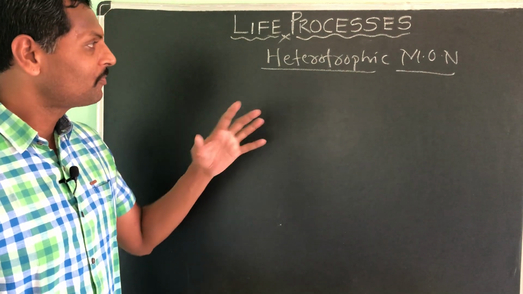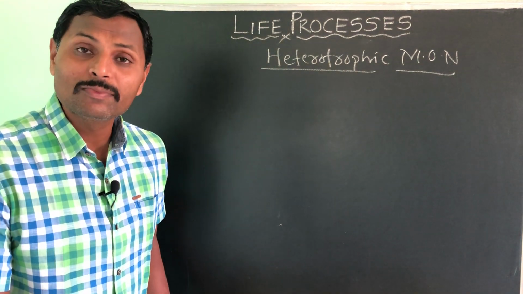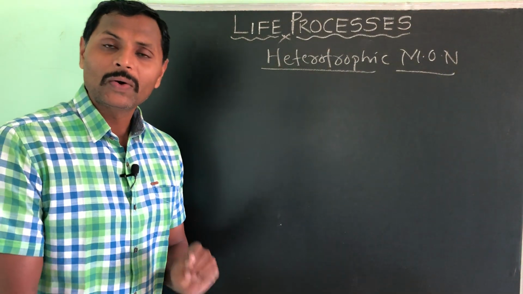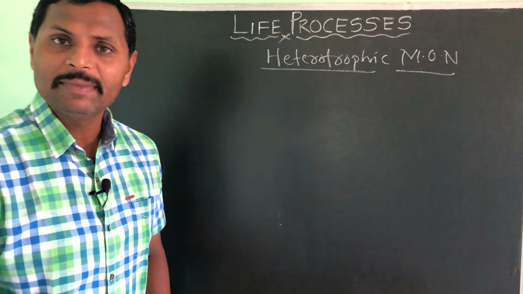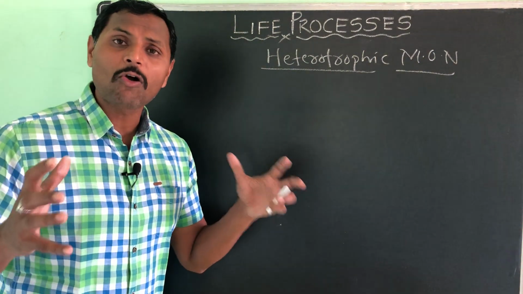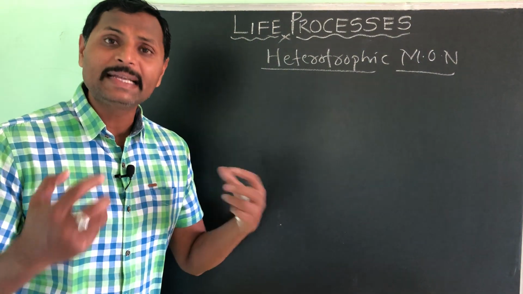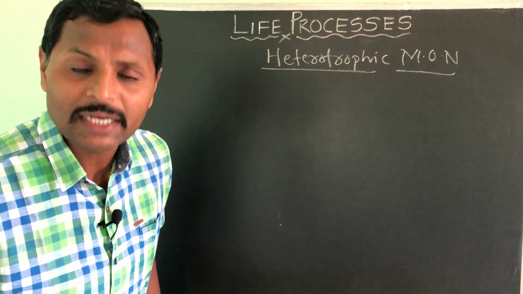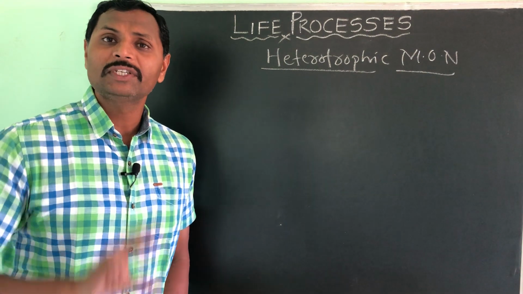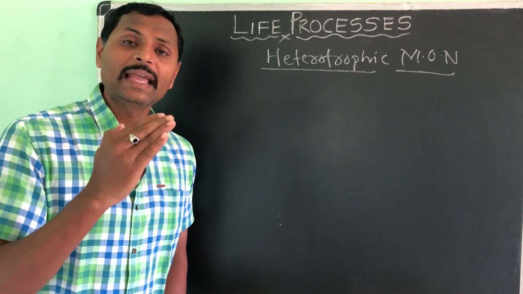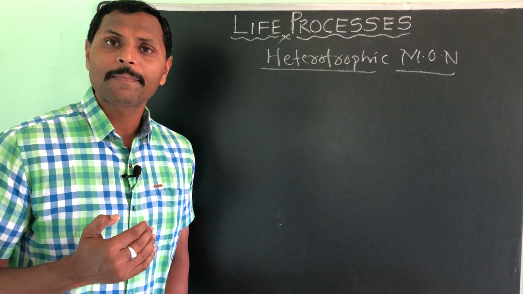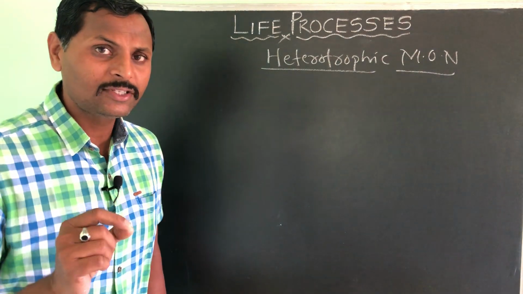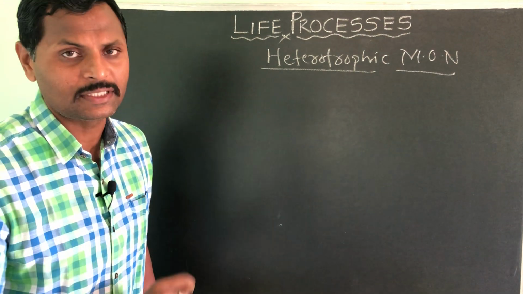All right. So finally we will move on to the holozoic mode of nutrition, as we discussed in the first part of this lesson. Holozoic mode of nutrition means a whole food, a complex food, is taken in by the organism. In that mode of nutrition we see 5 steps: ingestion, digestion, absorption, assimilation and egestion. We have discussed all these things already in the first part.